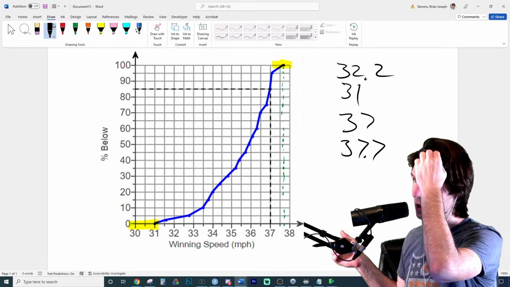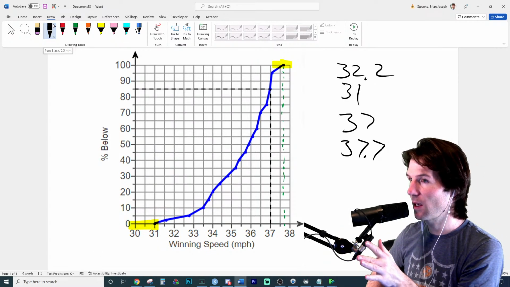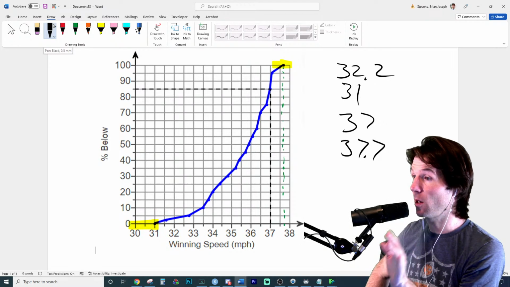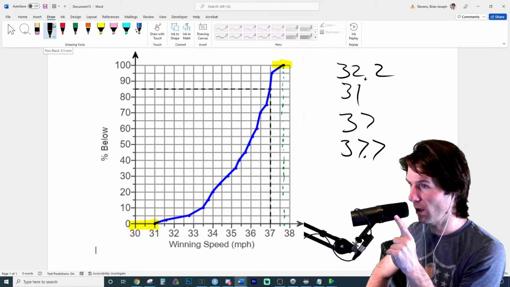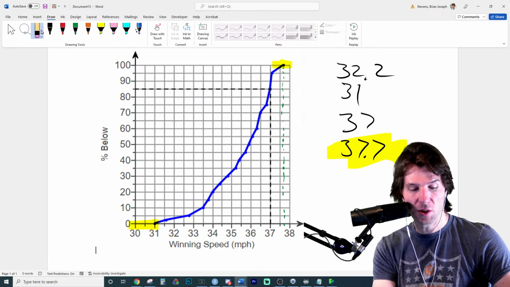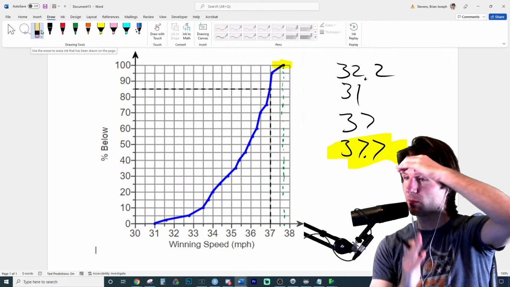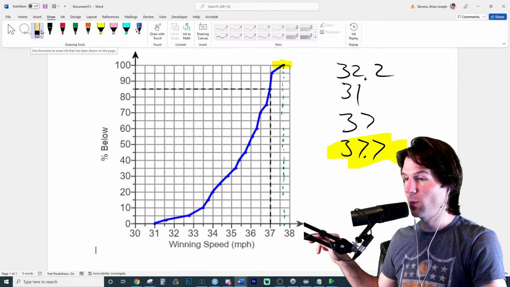And that's the 100th percentile, which is the maximum value. Is that making perfect sense, that I looked at where that was at? The 100th percentile is the maximum value, which I have highlighted up here. And then I trace down. We'll highlight just those points. And I trace down from the 100th percentile to where 37.7 is at. Now, you do have to kind of estimate it a little bit.